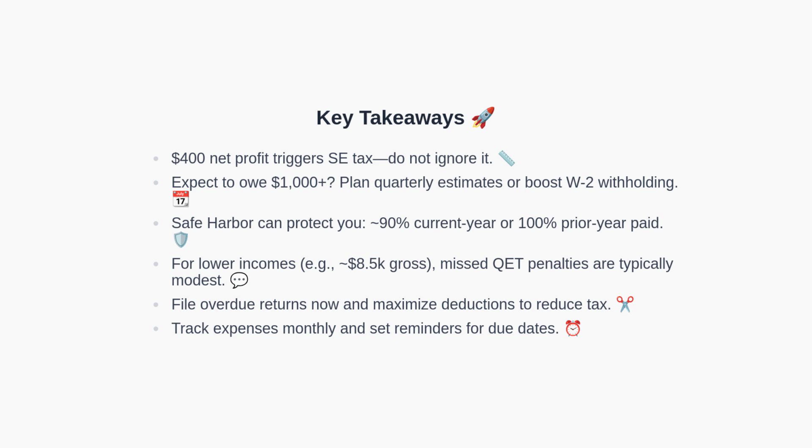Fourth, for lower incomes such as around $8,500 gross, penalties for missed estimates are typically modest. Fifth, file any overdue returns now and maximize deductions to reduce what you owe. Finally, track expenses monthly and set calendar reminders for due dates.